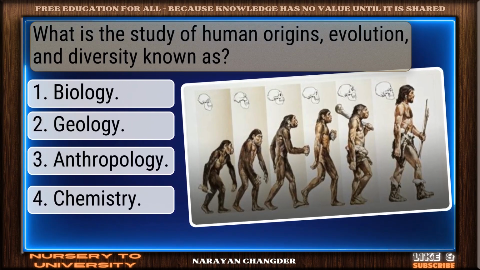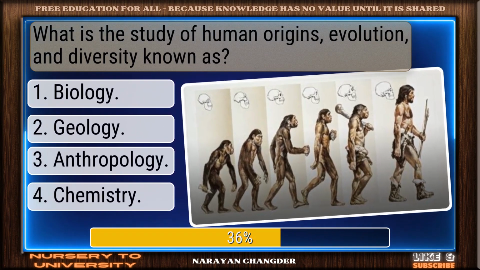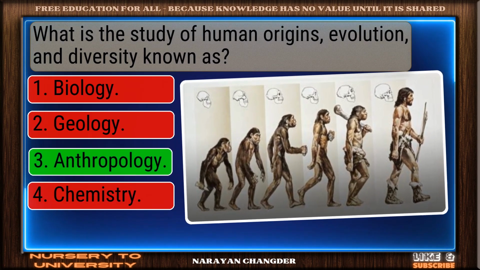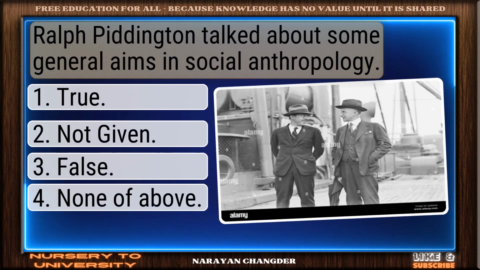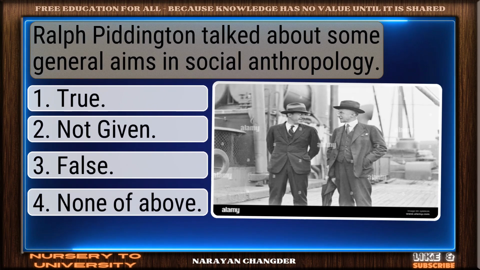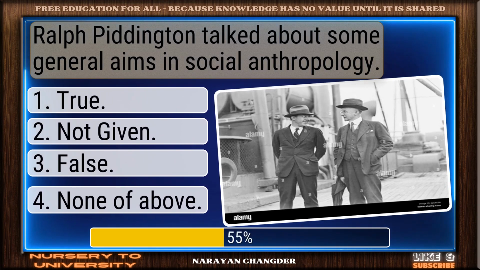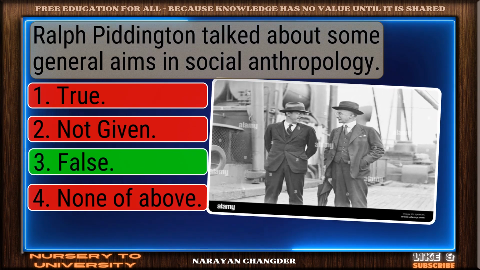What is the study of human origins, evolution, and diversity known as? You're right. Anthropology is the correct answer. Ralph Piddington talked about some general aims in social anthropology. Smart move. False is an accurate answer.